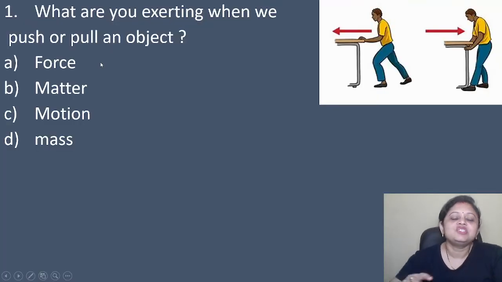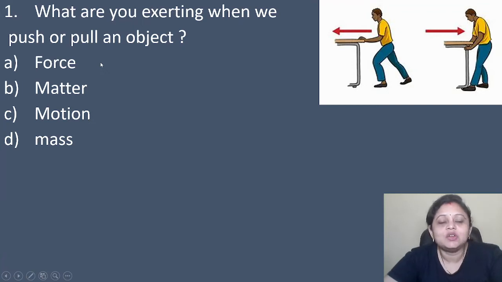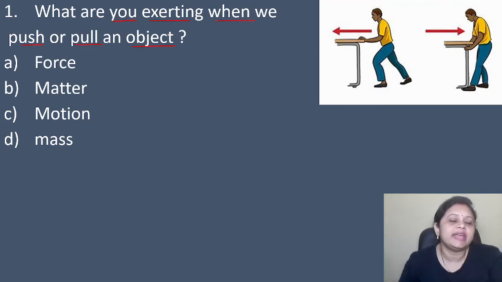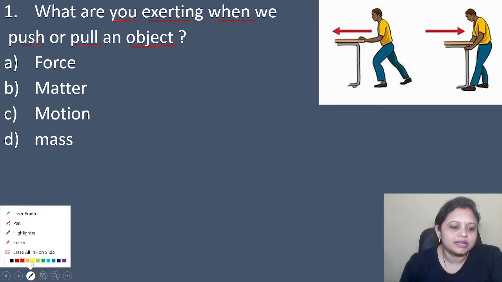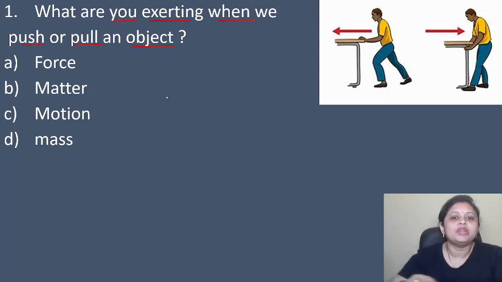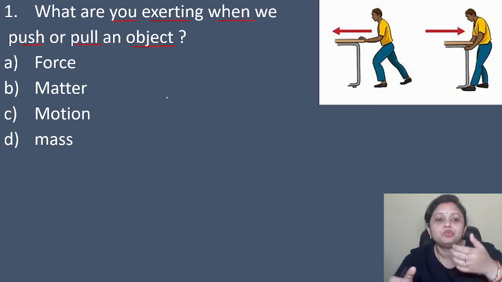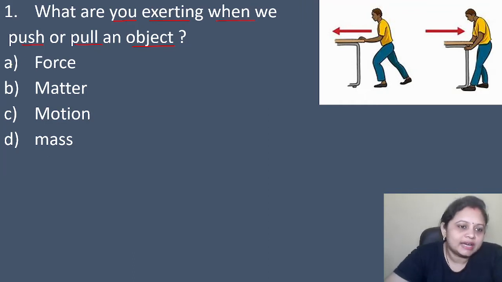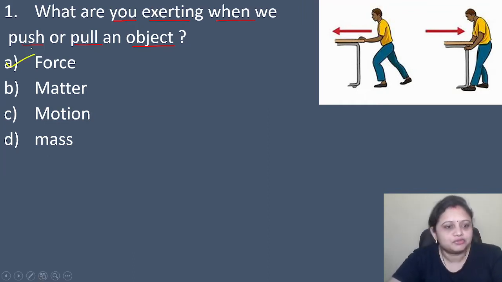Yes? So, coming to the first question, what are you exerting when you push or pull an object? Options are A, force, B, matter, C, motion, D, mass. When we push an object or when we pull an object, we are exerting force on it, right? So here the correct answer is option A, that is force.